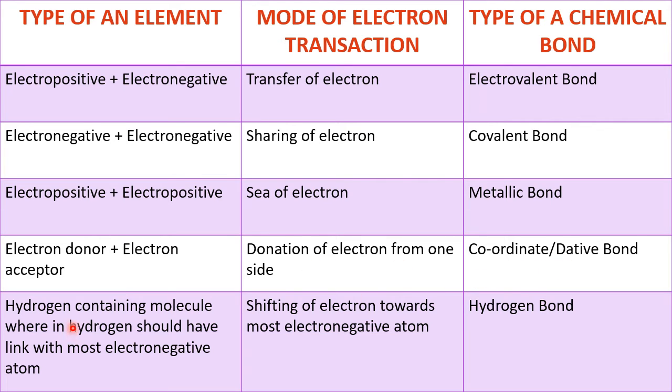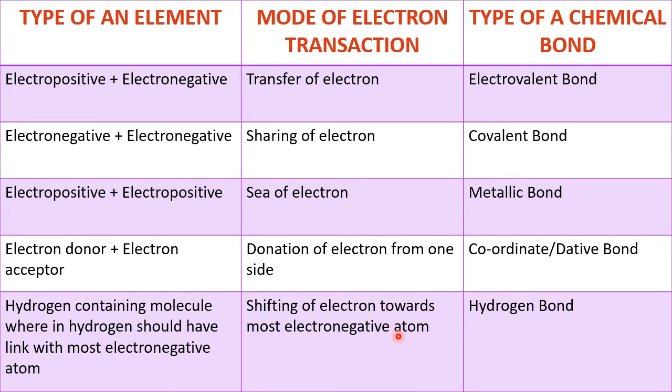Whereas the fifth and last one is a hydrogen-containing molecule wherein hydrogen should link with the most electronegative atom. If such molecules are there, then there is a difference in electronegativity. Poles are created, negative pole and positive pole. Hydrogen becomes plus, the other becomes minus. So H plus of one molecule will link with the minus of the other molecule, which we learn a little bit more in the higher class. That bond is called a hydrogen bond, and the mode is shifting of electrons towards the most electronegative atom.